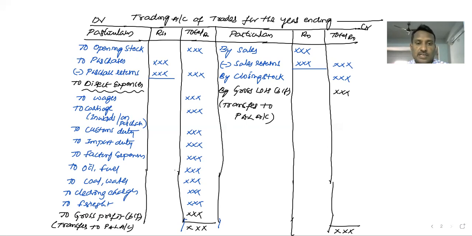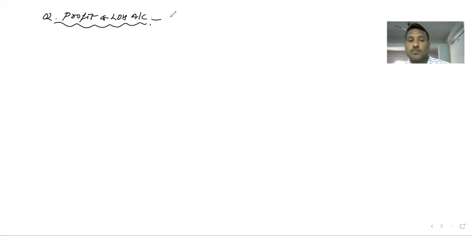Now let's move to the second stage. The second statement or second account of the final accounts is the profit and loss account. Let's see. Profit and loss account is also nominal in nature.